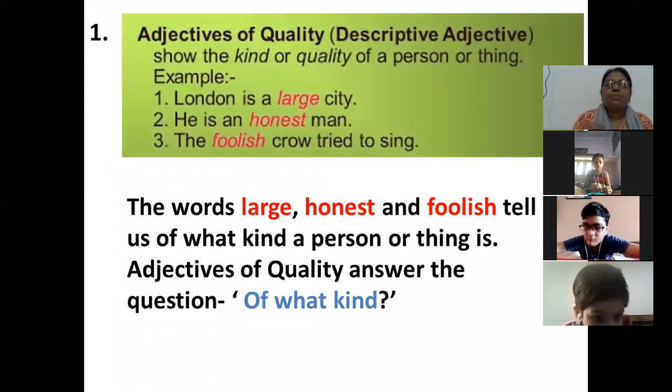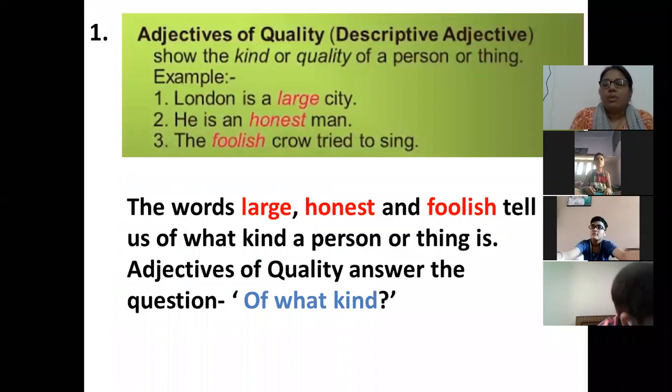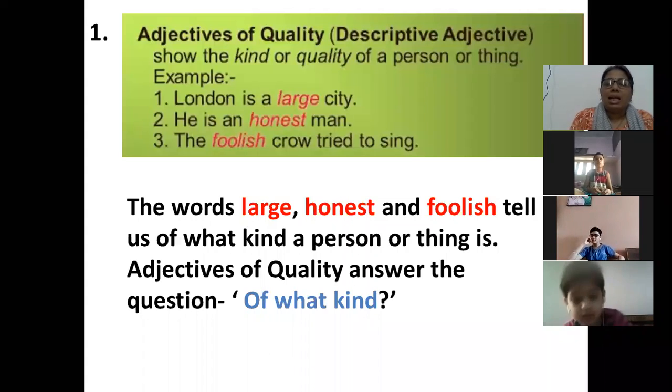So moving next. First one is our adjective of quality. You can also open your book and see. The first one is adjective of quality, and according to that, it shows the kind or quality of a person or thing. For example, if I say London is a large city, he is an honest man, the foolish crow tried to sing. So here you can see the word large, honest and foolish.